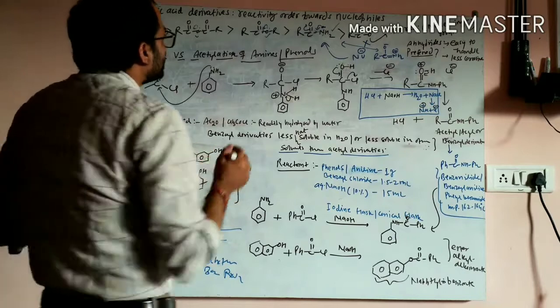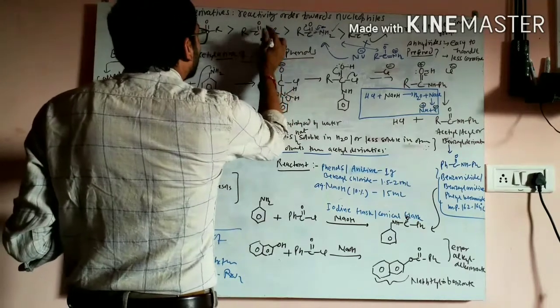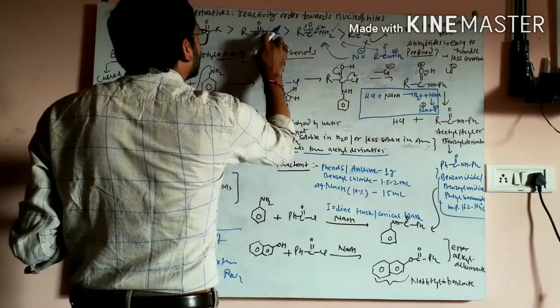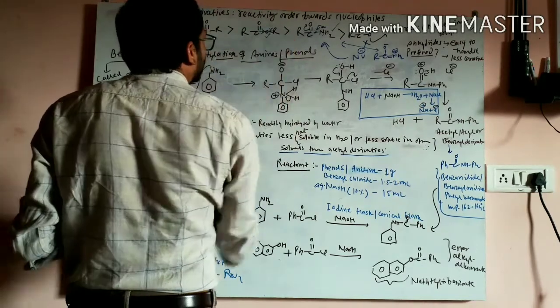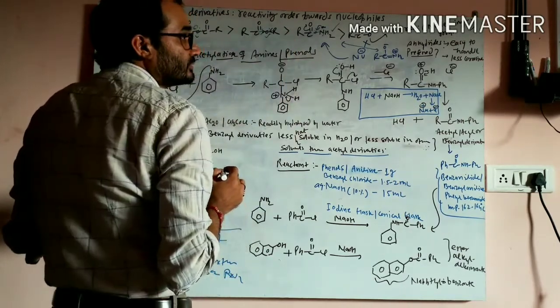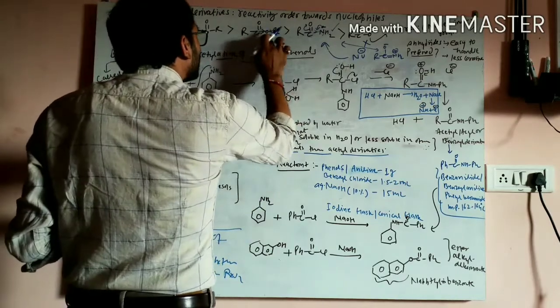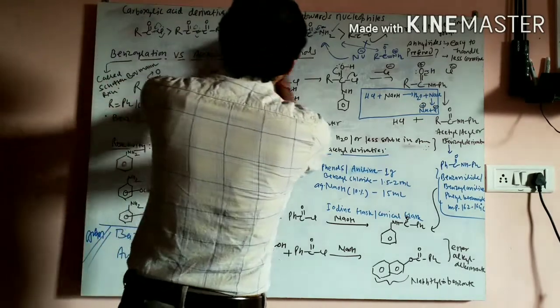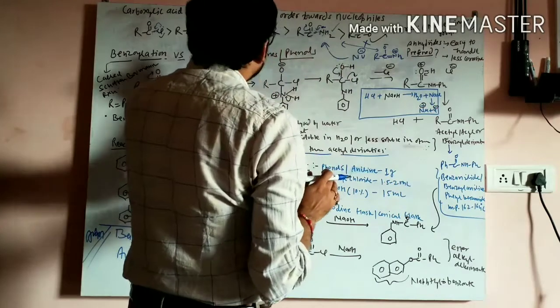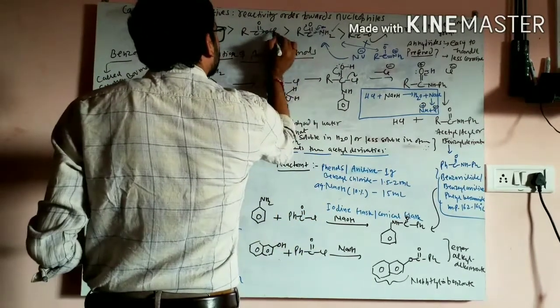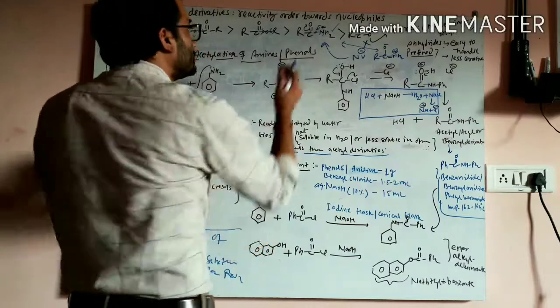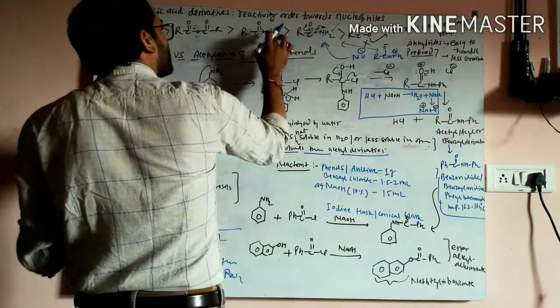In the case of esters, the electron withdrawing nature is due to the oxygen atom, and the alkyl group is electron donating. So the flow of electrons from this carbon to this oxygen is somewhat hindered by the alkyl group, which is donating electrons towards the oxygen atom.